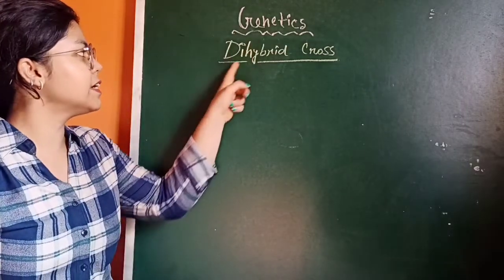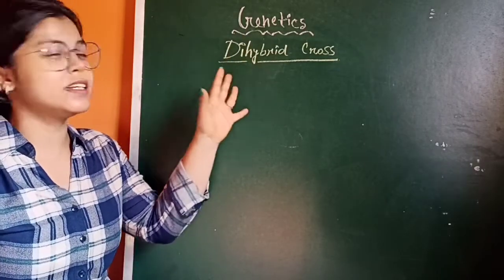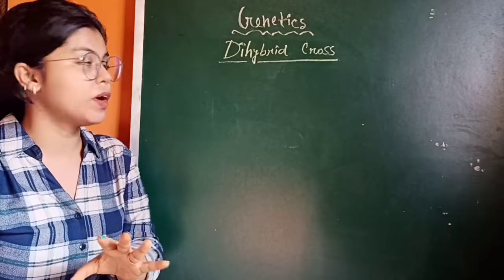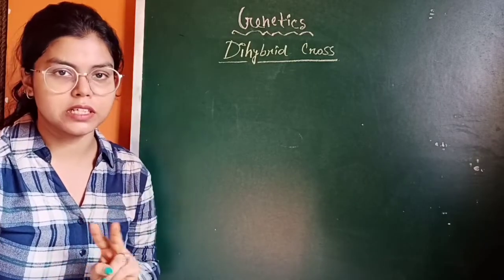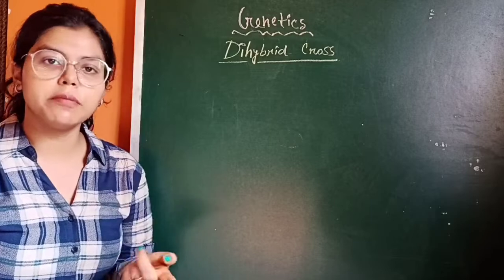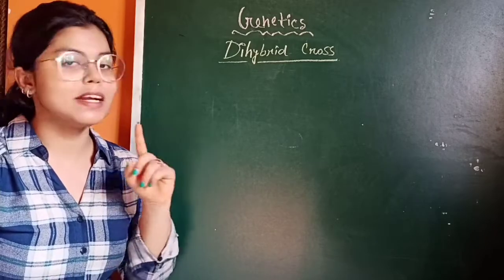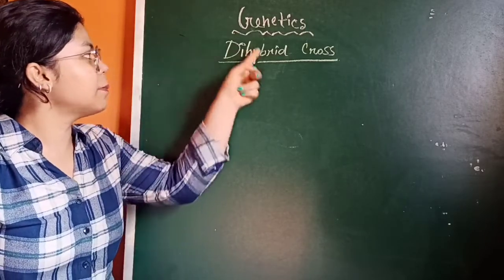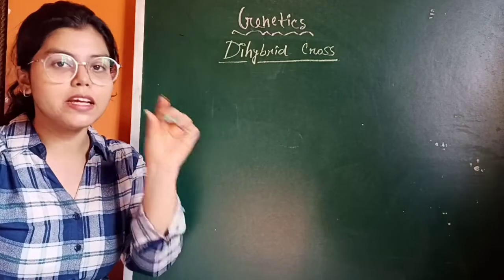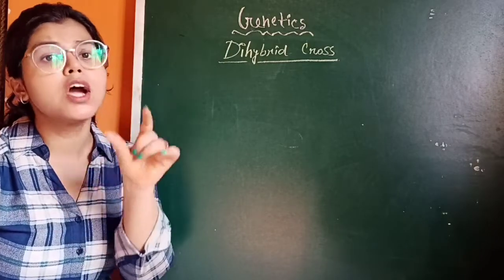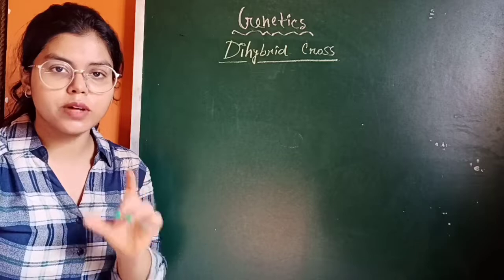So here the particular word is dihybrid. Okay, so di means two characteristics, whereas monohybrid means one characteristic or one trait. Here di means two traits, right?